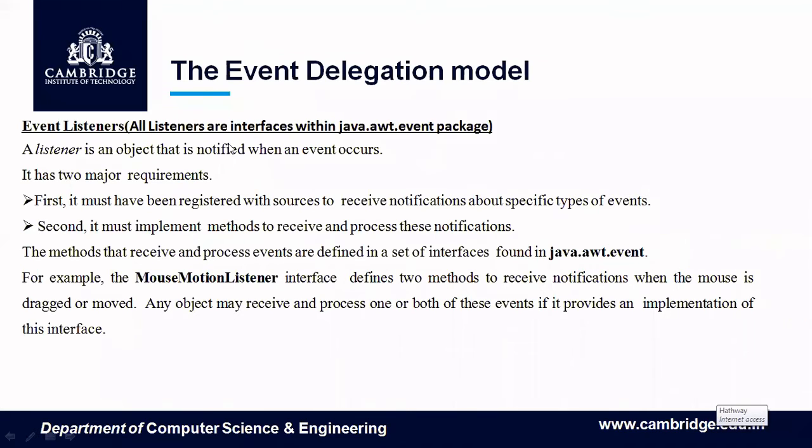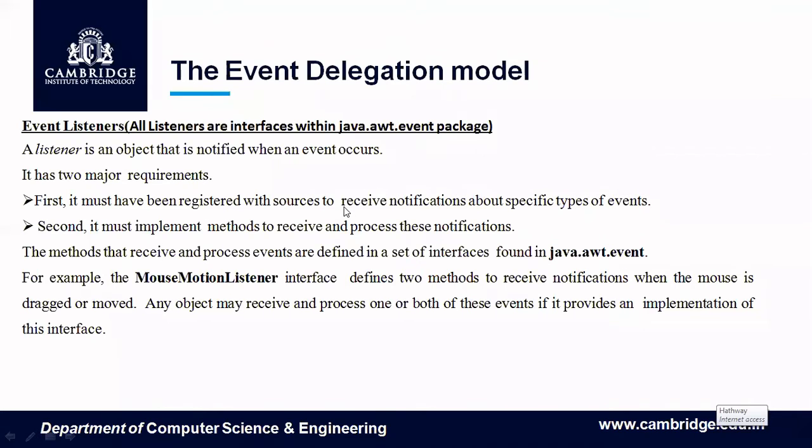All these listeners are interfaces within the java.awt.event package. All the events are classes, and all listeners are interfaces. Now, a listener is an object that is notified when an event occurs. It basically has two requirements. First, it must register with the source.